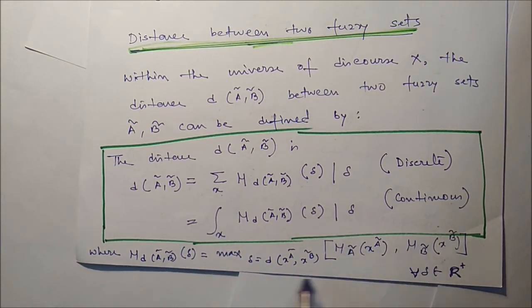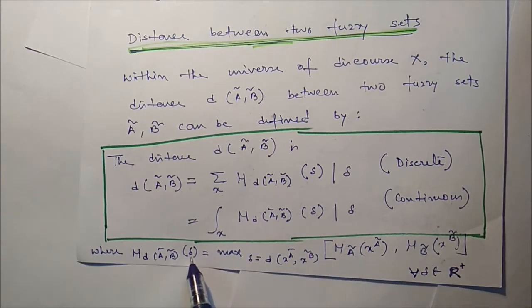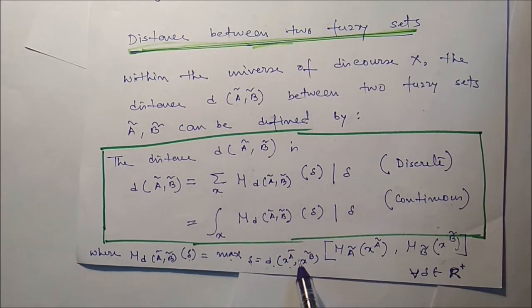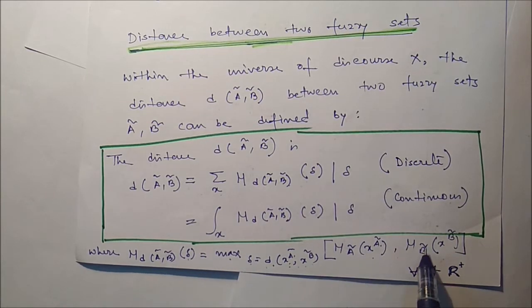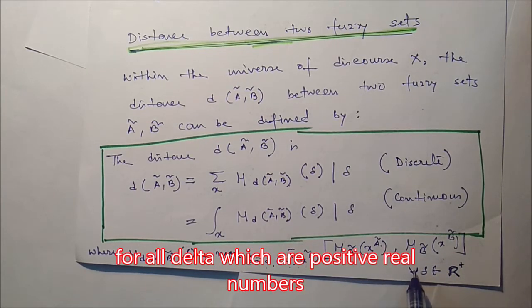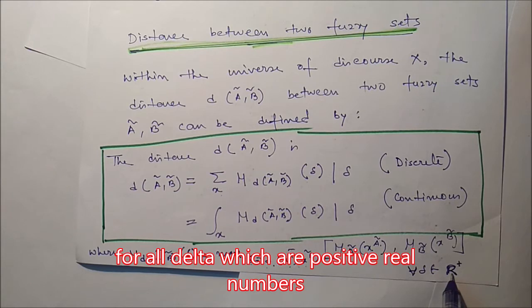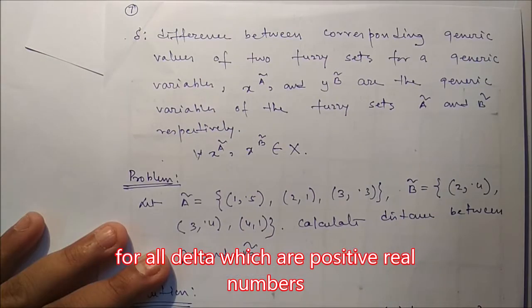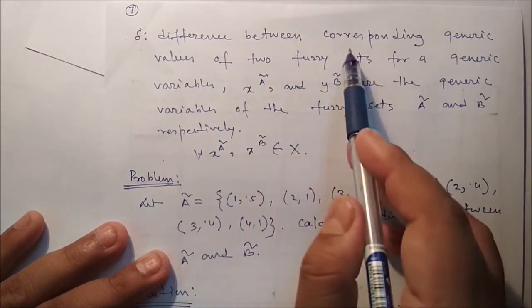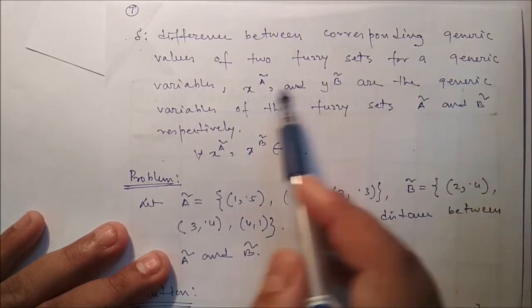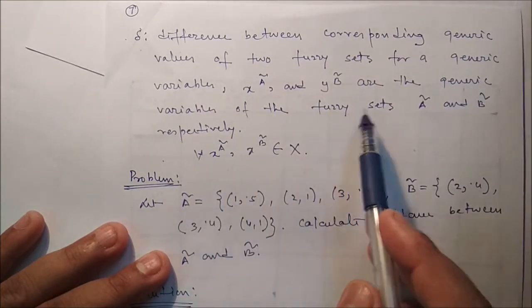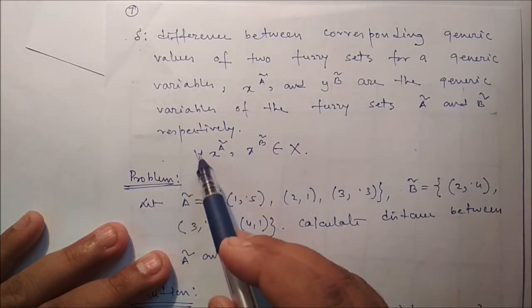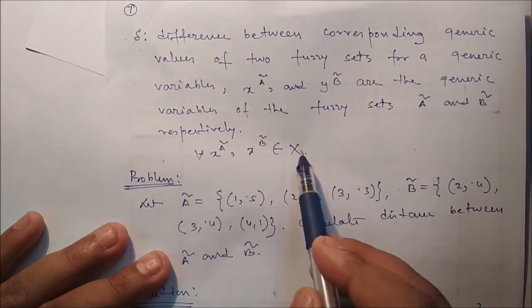And to get the membership value of the distance, mu D(A,B)(del) is equal to the max of d(x^a, x^b), mu A(x^a), mu B(x^b), for all del belonging to the natural number R. Now del is the difference between corresponding generic values of two fuzzy sets, where x^a and x^b are the generic variables of fuzzy sets A and B respectively, for all x^a, x^b belonging to capital X.